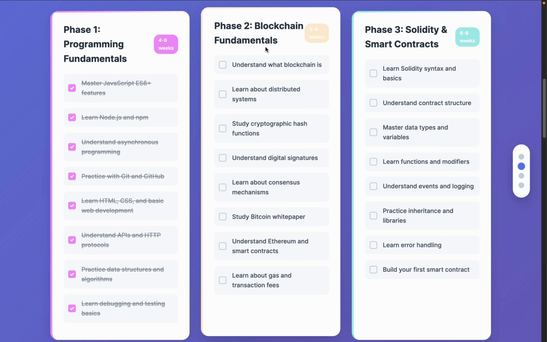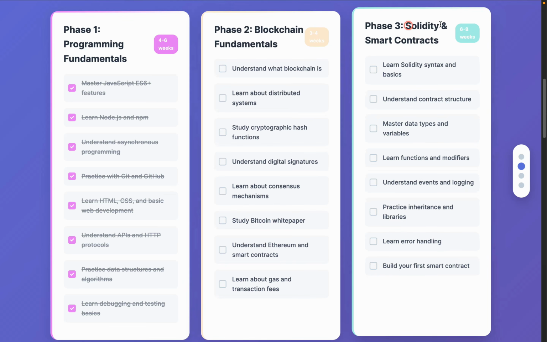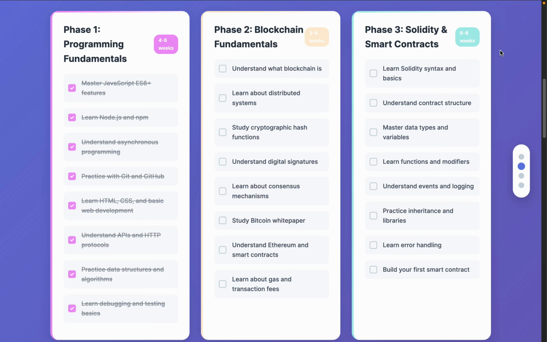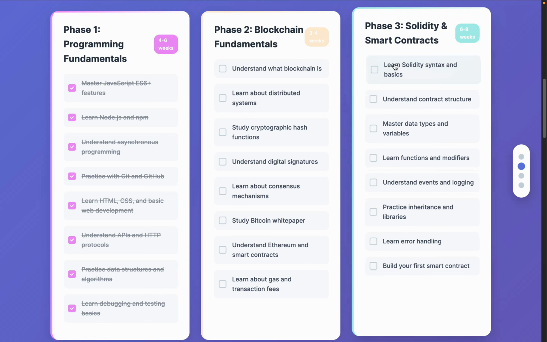Now come to the third phase, which is the Solidity smart contract developer. There you're going to learn the programming language used to write the contracts that are deployed on EVM compatible chains. So you have to learn Solidity. You have multiple options, but the EVM chain is the most popular. You will find most of the contracts and tons of community there, so it will help you speed up your development. That's why I'm highlighting Solidity.